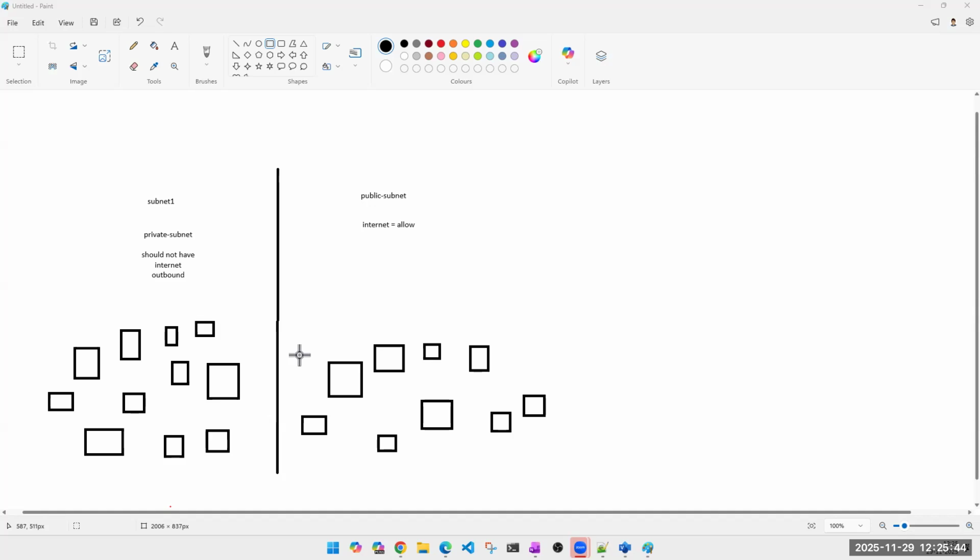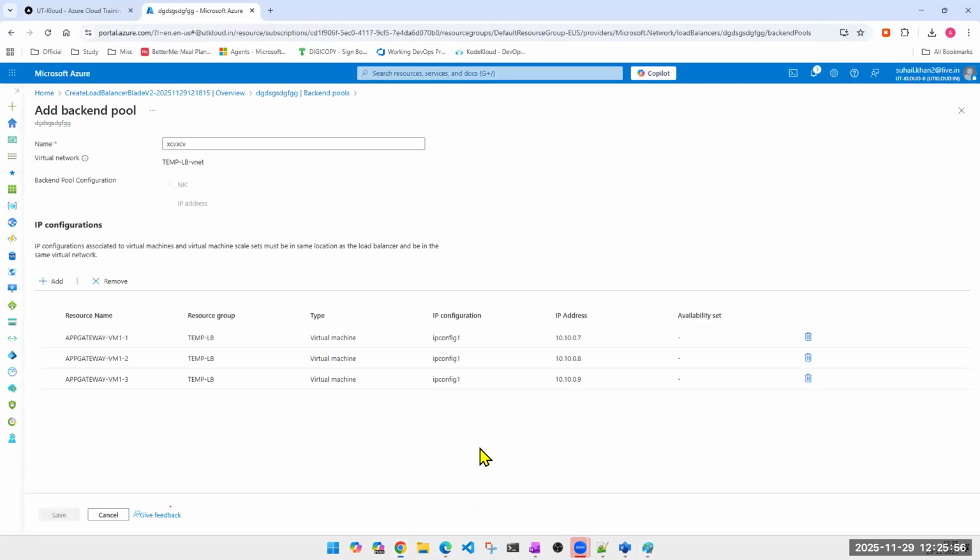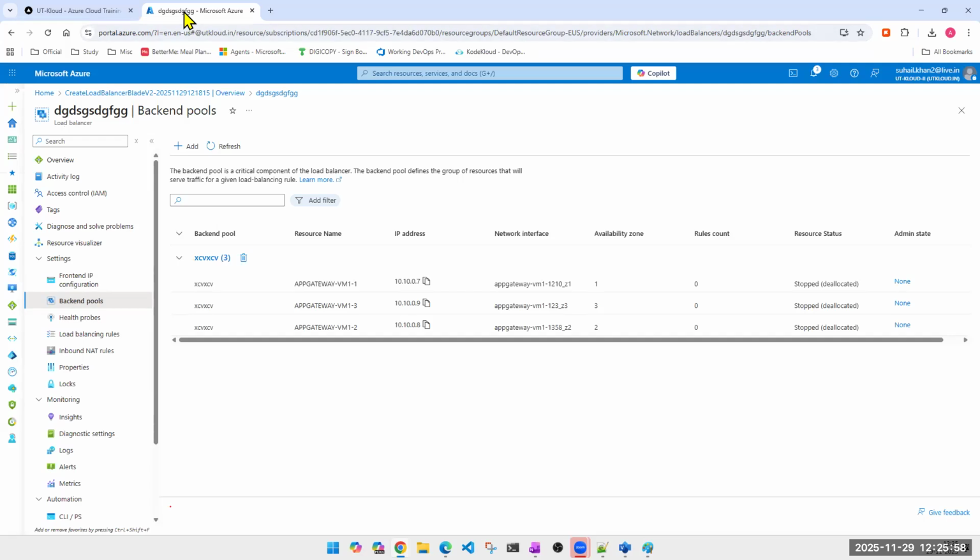We can use application security group. Yes, here the ASG comes into the picture. How? I'll explain. Let's go to the portal and come to this again.